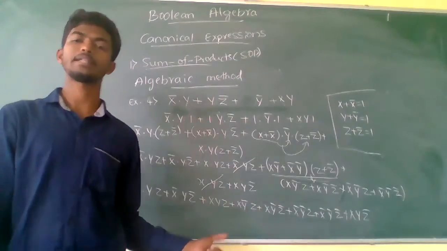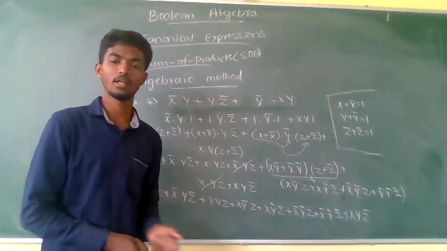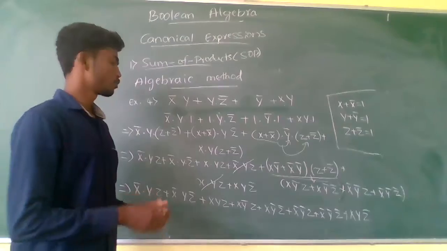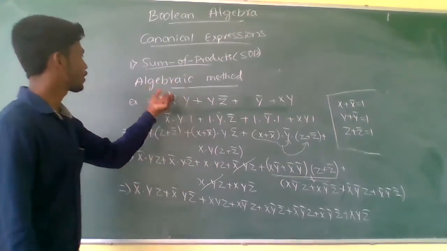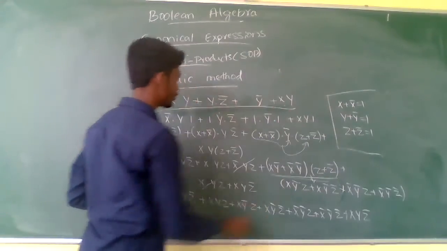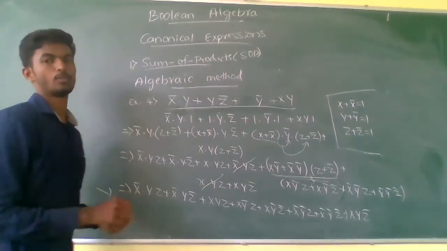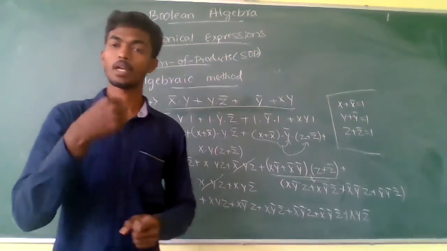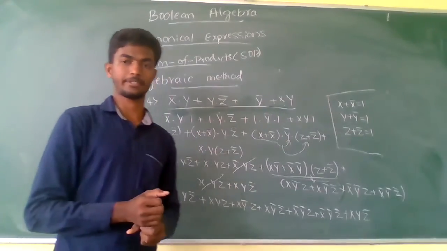This seems lengthy, but if you understand it, it's very easy. So I have converted the given Boolean expression into the canonical SOP form, the canonical minterm expression.